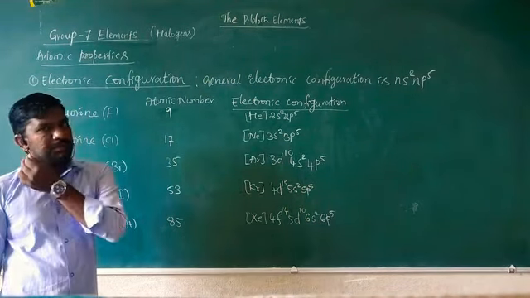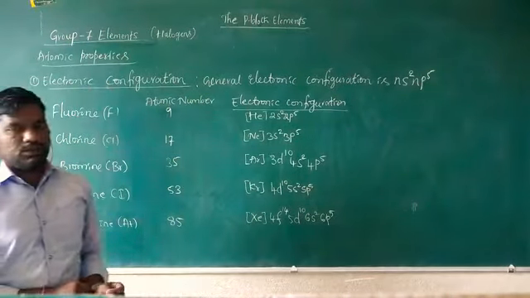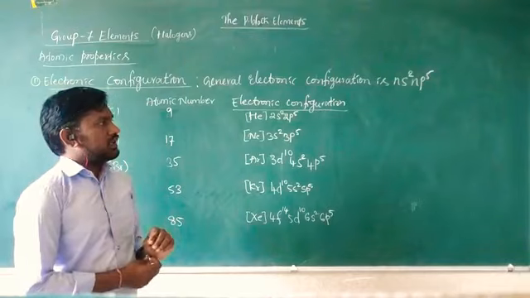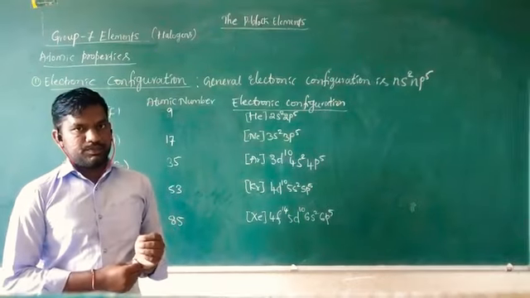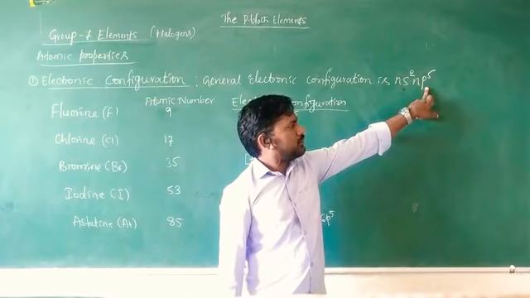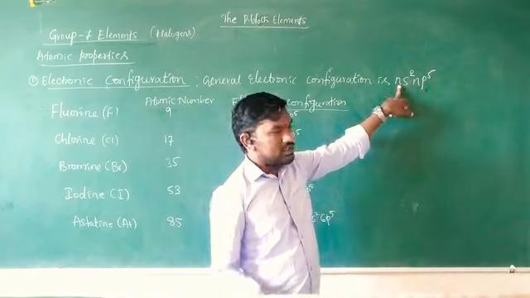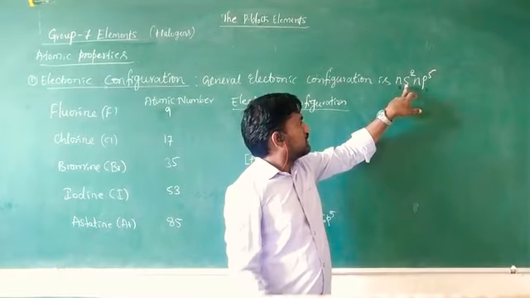Now, atomic properties, starting with electronic configuration. The general electronic configuration of the group 17 elements is ns2 np5, where n is the principal quantum number.